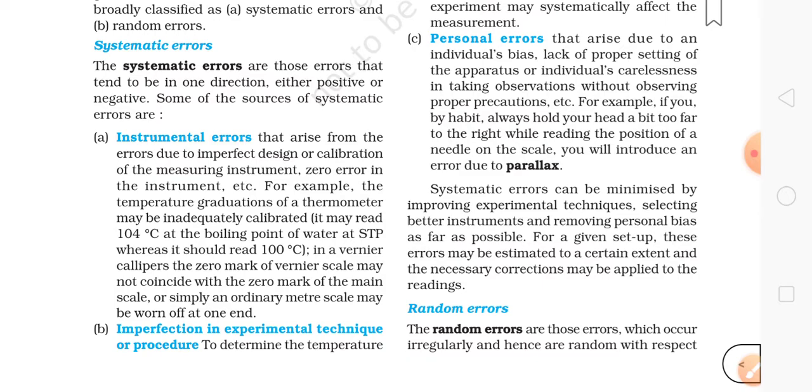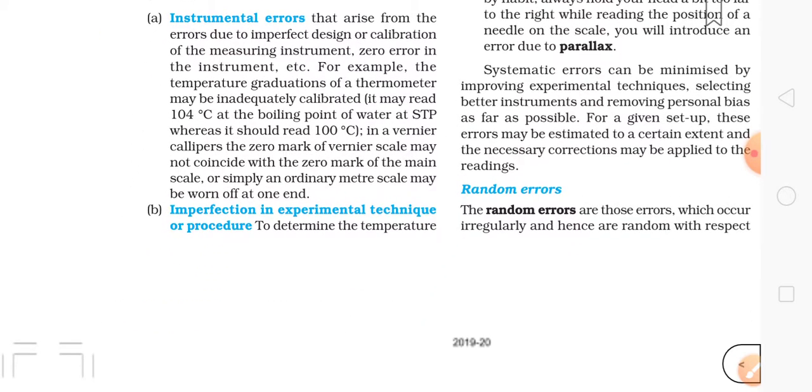So for any quantity you are measuring, suppose an object is showing 30 degrees Celsius, then we should subtract 4. Then we can get the correct value, otherwise it will be wrong.